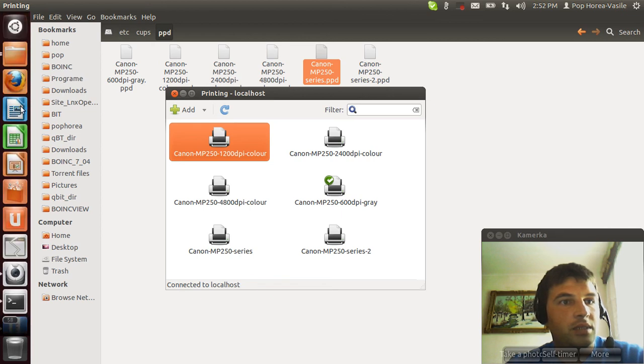So let's print a test page. I'll open LibreOffice.